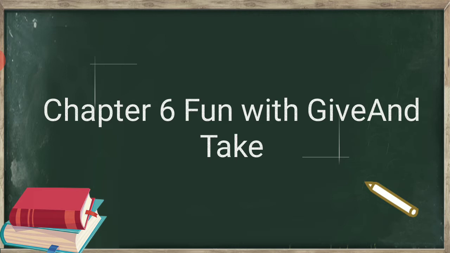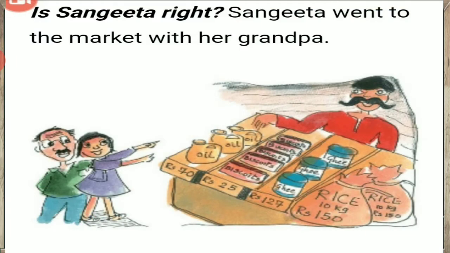Take out your books and notebooks. Page number 88. Is Sangeeta right? Sangeeta went to the market with her grandpa. Now here the man sitting with a big mustache is a shopkeeper. He is keeping eatables for sale. Now Sangeeta is telling grandpa something. You have to find out whether what she is telling is correct or not.